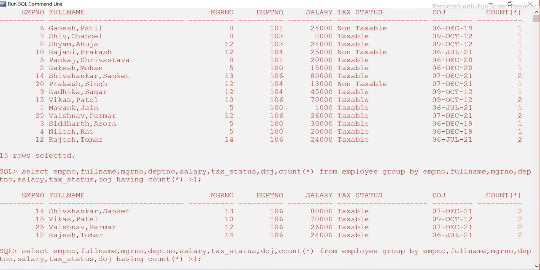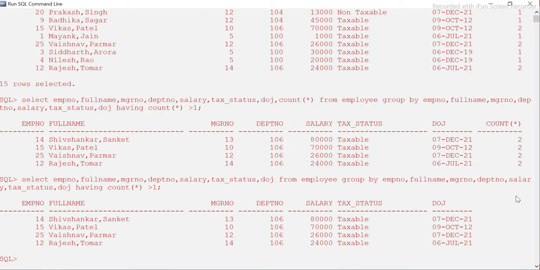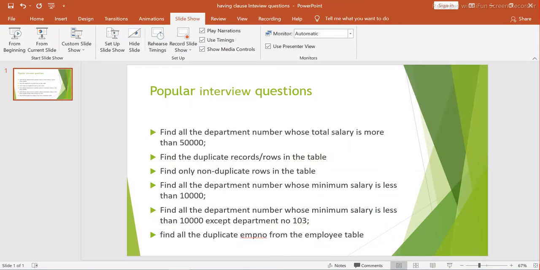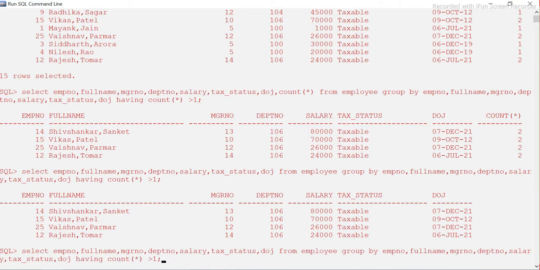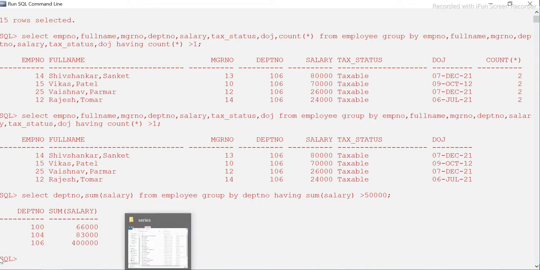And another thing, guys, if you don't want to display this count star, just remove it from the select clause right here. This will work perfectly. So this is how you can find it out. And the same thing in the previous query: we wanted to find only the department numbers, not the total salary. There also we can use the same thing. Let me go to it, here. What we tried to show was all the departments whose salary is more than 50,000, and we displayed salary also.